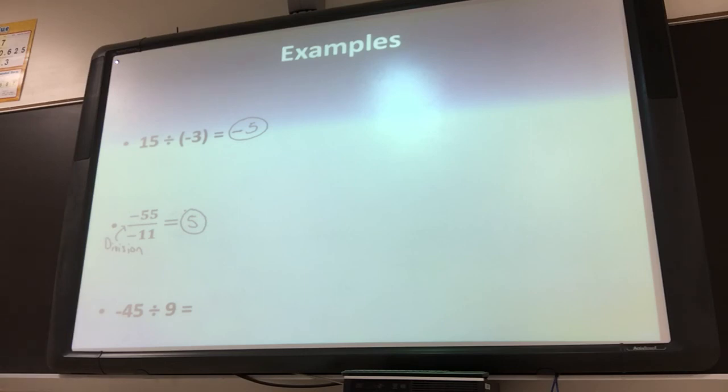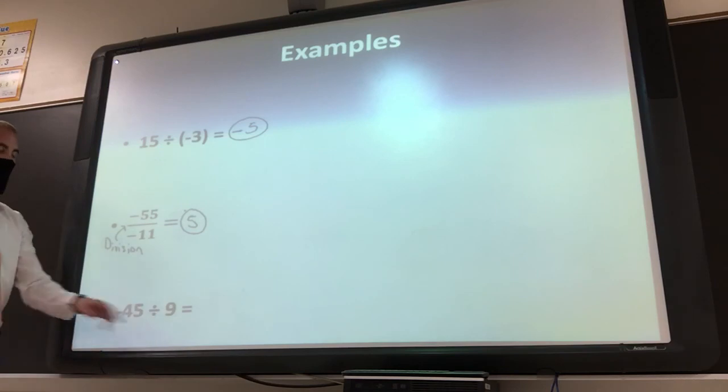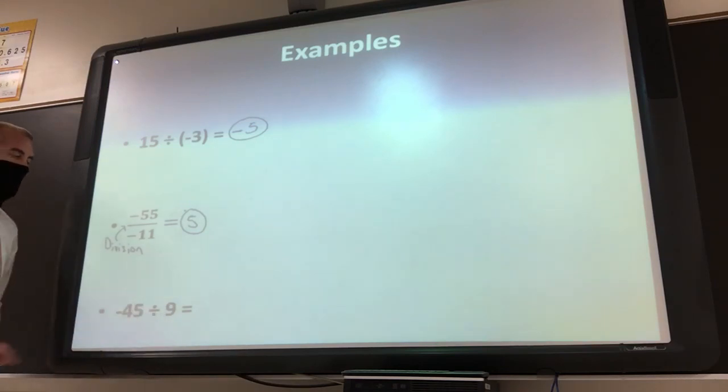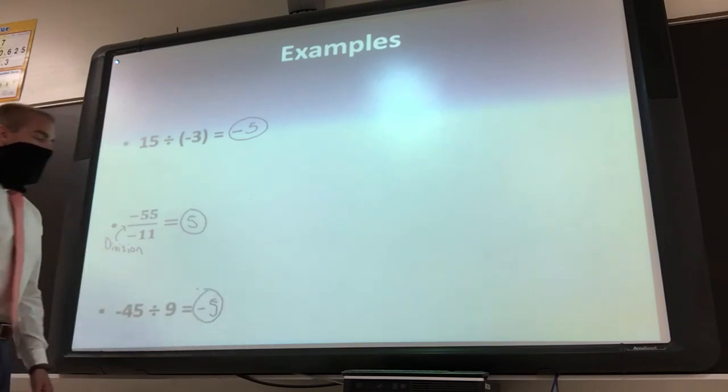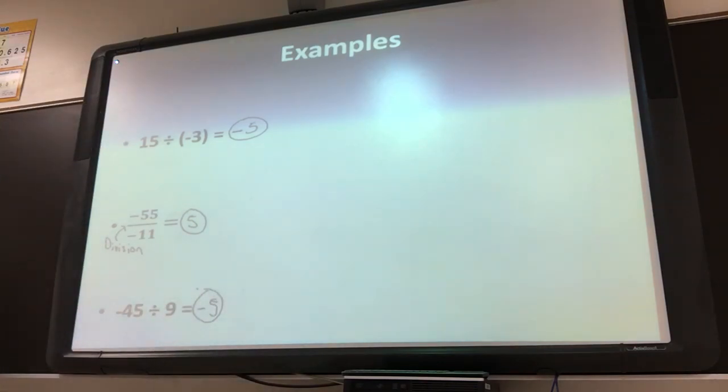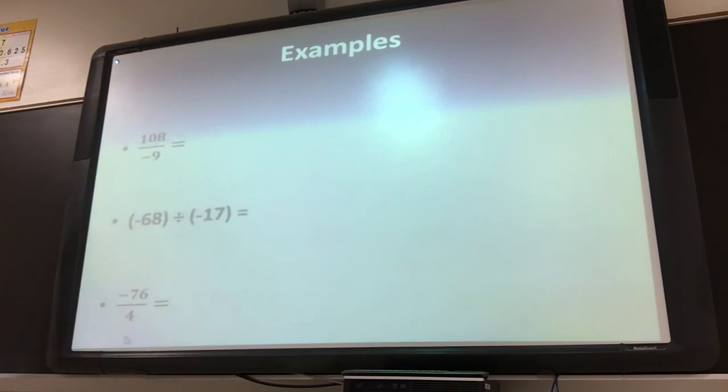And then negative 45 divided by positive 9. Negative divided by positive would be a negative. And this would be negative 5. Okay, so you all go ahead and do the next 3.